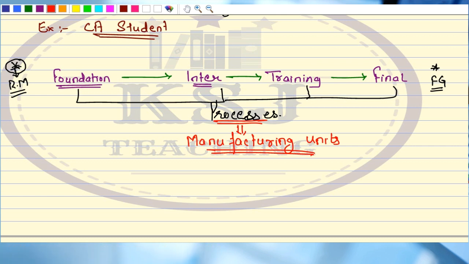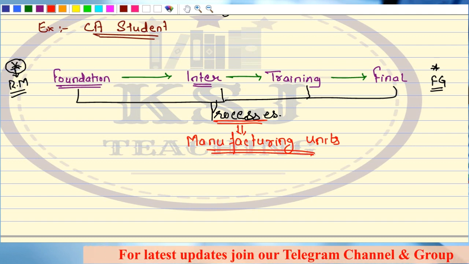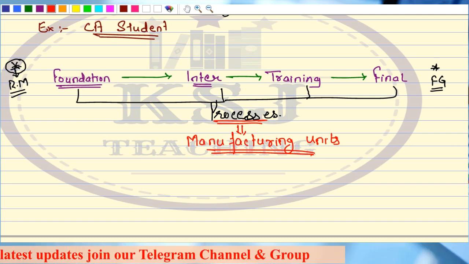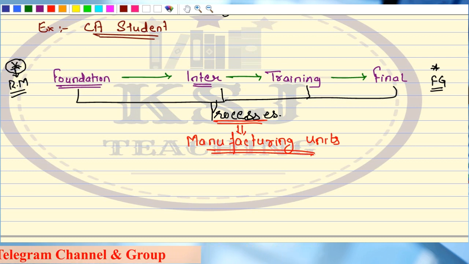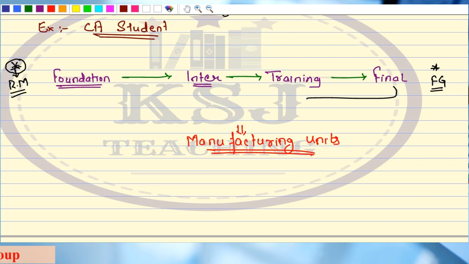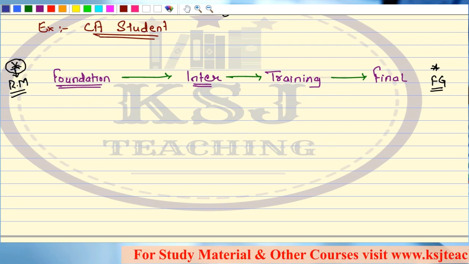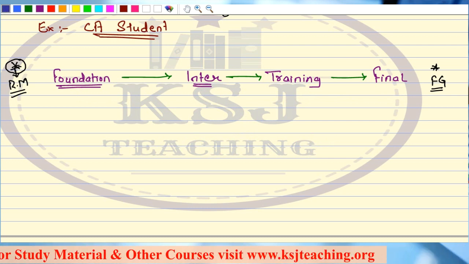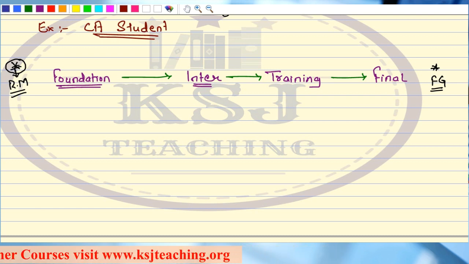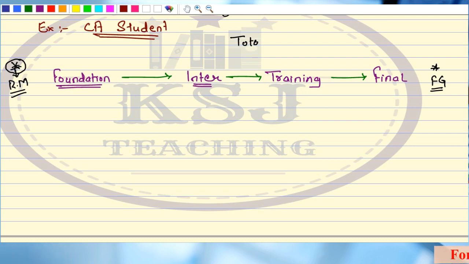Now next thing he will say is, what is the total expenditure that is required in doing the CA? What is the total cost, including the enrollment cost, books cost, coaching cost? Please tell me what is the total cost that is required. Now he is asking you, please tell me what is the total cost that will be required in doing CA. What will you do in that case? How can you calculate the total cost of doing the CA?